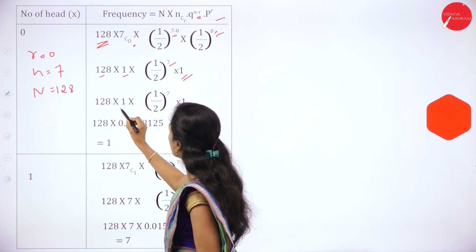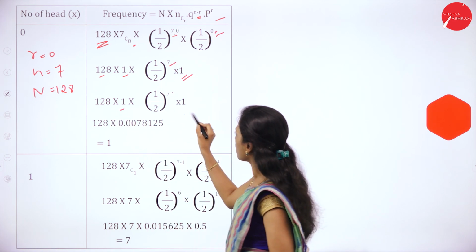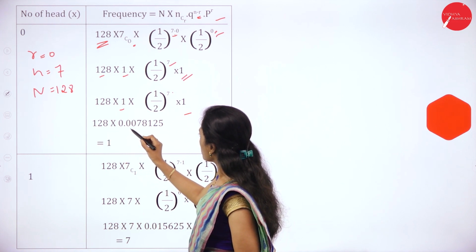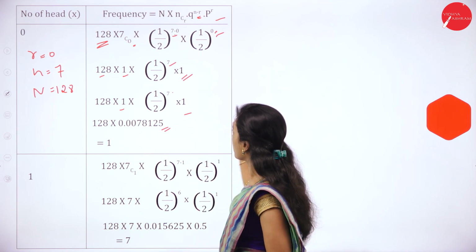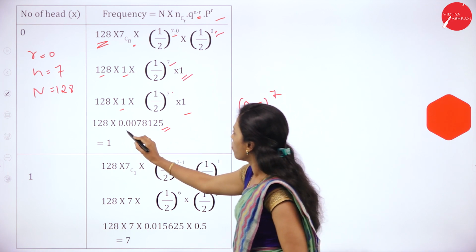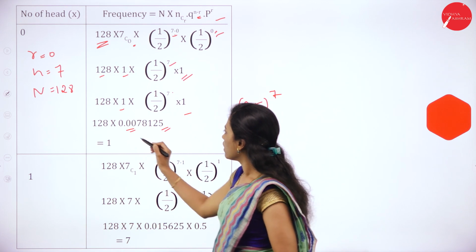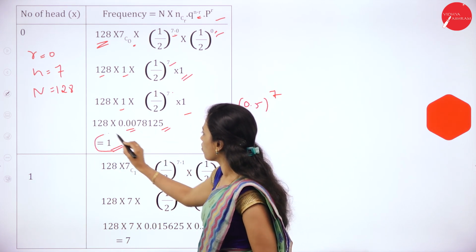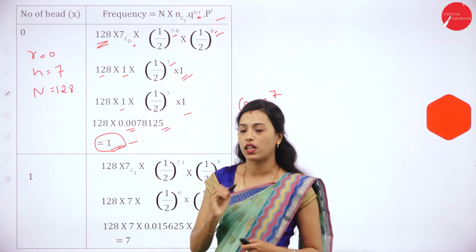Then 128 into 1 into 1 by 2 whole to the power of 7. If we multiply 0.5 seven times, we'll get 0.0078125. So 128 into 0.0078125 is 1. If r is equal to 0, the expected frequency will be 1.